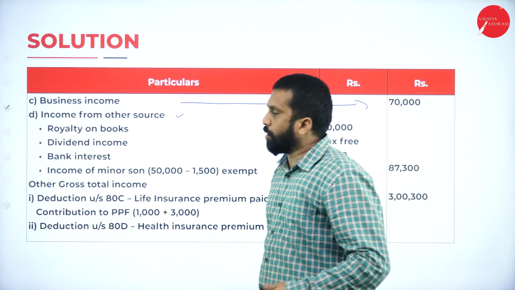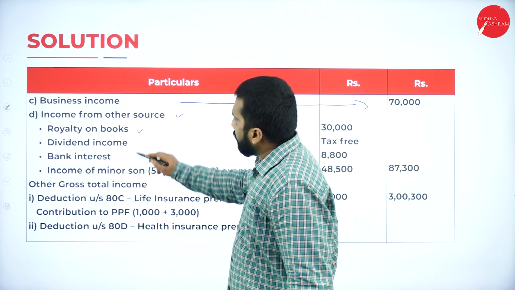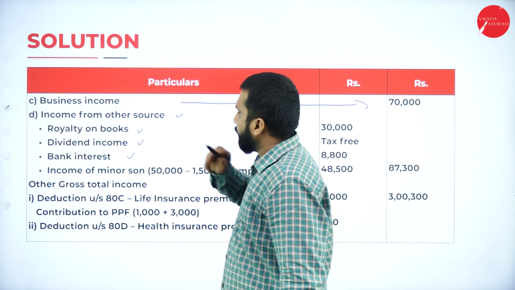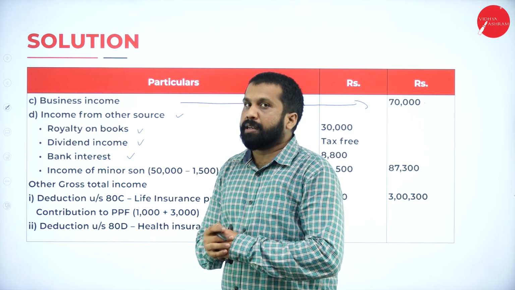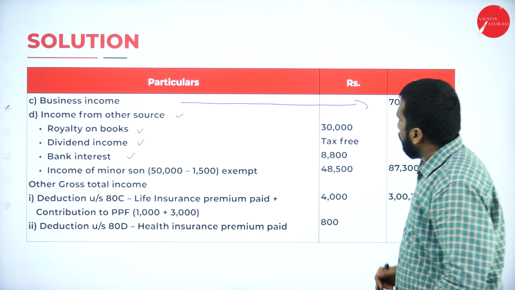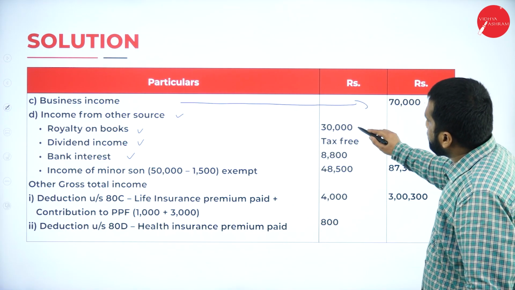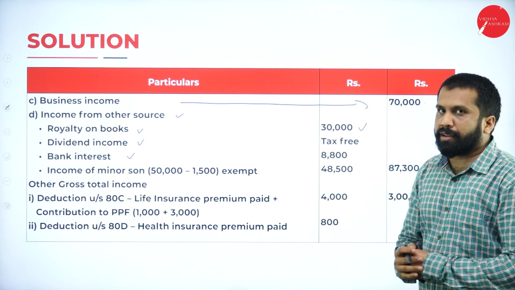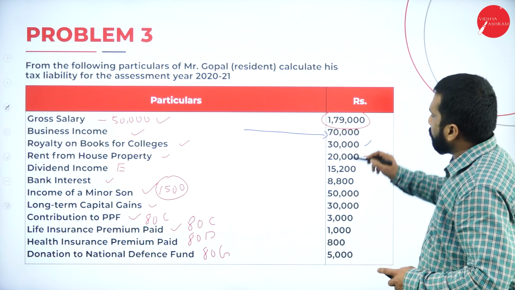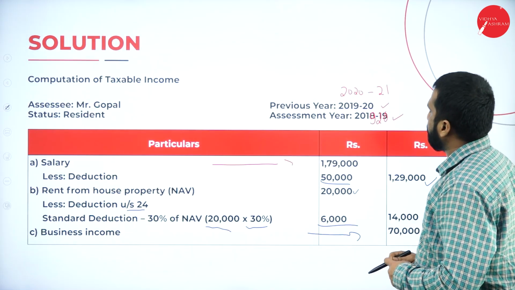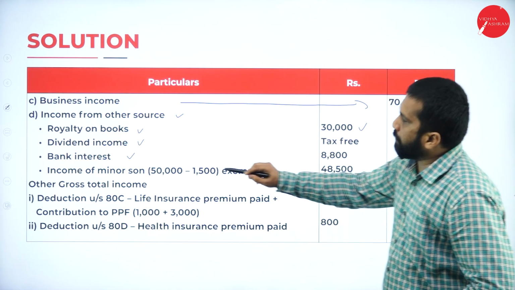What are the incomes you got? Royalty, dividend, bank interest. Remember now. So how much do we have as royalty? 30,000 is your royalty as per the question. After this, we have dividend income.